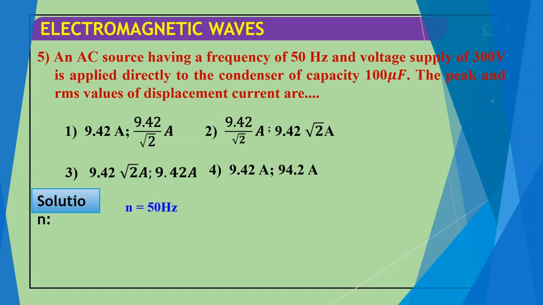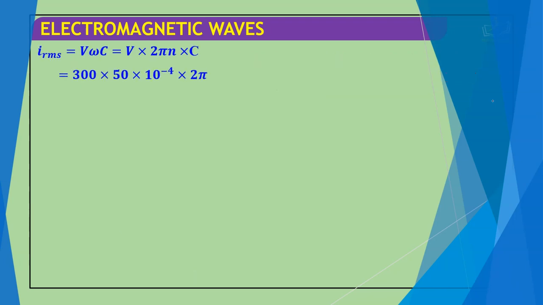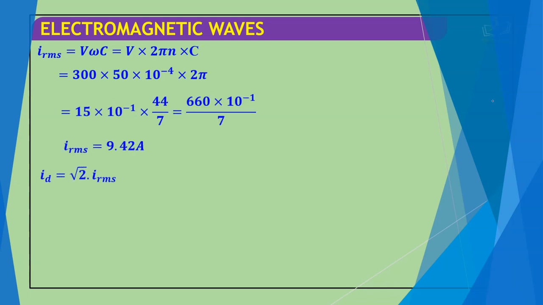Now the solution part: N is given 50 Hz, V is given 300 volt and C is given 100 × 10^-6 farad, so 10^-4 comes in the nature. We have to calculate ID and IRMS. Students, we know that IRMS is equal to V omega C, and omega is equal to 2 pi F or 2 pi N, into C. We just put all these values and get the value of IRMS 9.42, and ID is equal to root 2 times IRMS. So the value of ID is 9.42 times root 2. That means option 3 is the right answer.